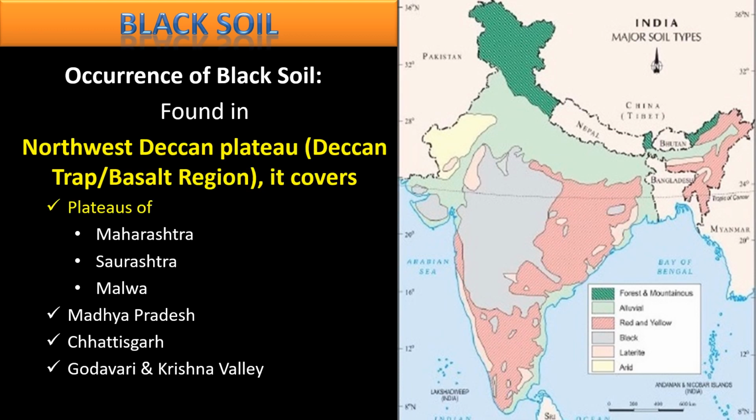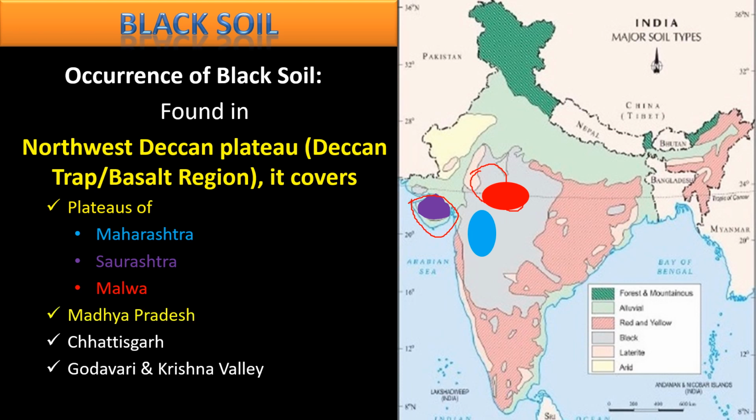Especially the northwestern Deccan Plateau, this entire area, as you can see here, is known as the northwestern Deccan Plateau, and it is where this black soil is found, especially the plateau of Maharashtra, which is somewhere here, then the plateau of Saurashtra, which is somewhere here, and the Malwa plateau somewhere here. This is where it is found.